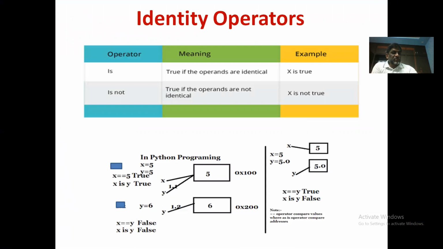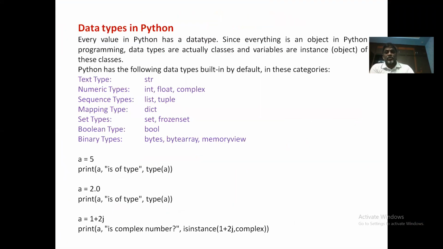Yeah, so we have completed the types of operators now. Let us move on to a few more topics today. This is about the data types available in Python. I'll quickly go through it because you don't need to declare any data type in Python, but you should understand what kind of values you can use in Python.